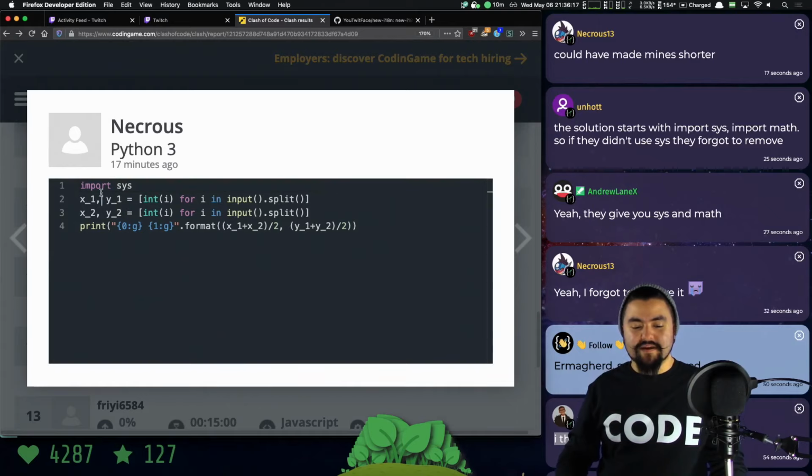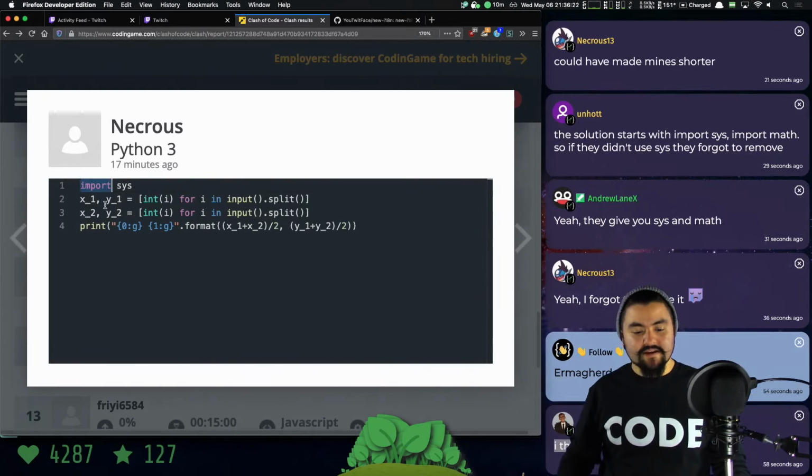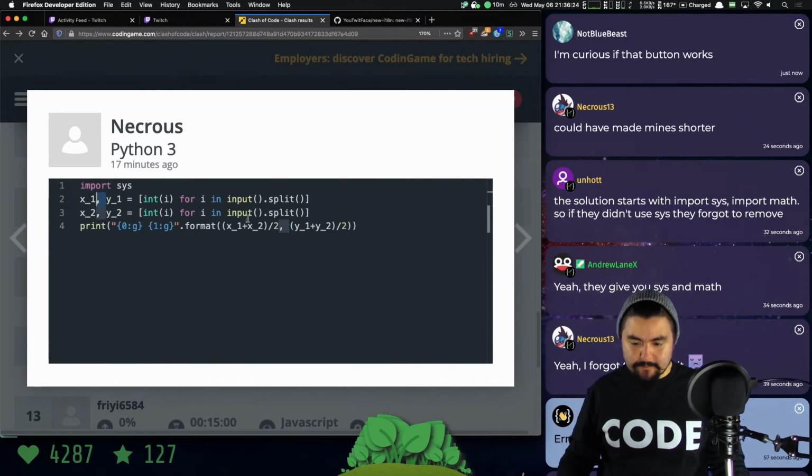Yeah, sometimes they give you code that you don't actually need, so you can remove it to make it smaller. Yeah, and so you probably could have gotten rid of the space there, but it's okay.